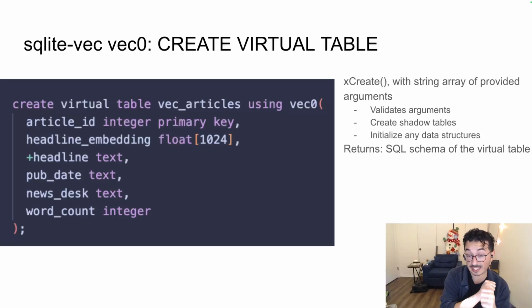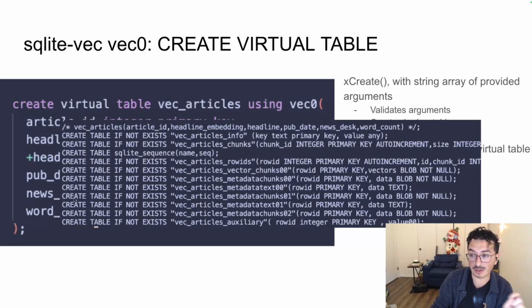And it also tells you what the schema is. So in this case, for SQLite-vec, whenever xCreate is called, it creates all of these shadow tables within your SQLite database. I won't go into what all these shadow tables mean because it kind of goes into the weeds of things.